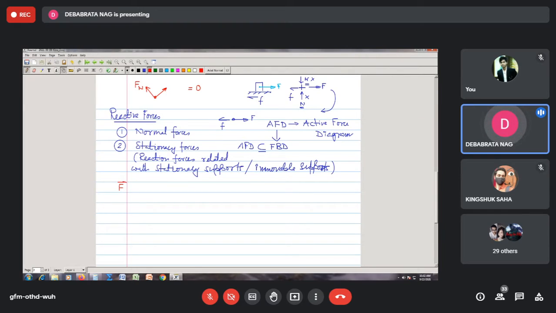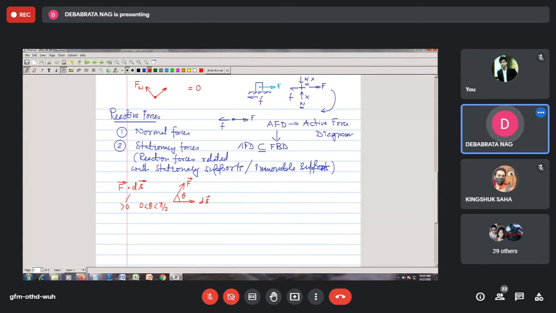Since our work function is given by the relation F bar dot ds bar, depending upon the angle between these two vectors, this is your force vector and this is your displacement vector, the angle theta between them decides the sign. The result can be positive when theta is greater than 0 and less than 90 degrees. We know that this will be a positive number.